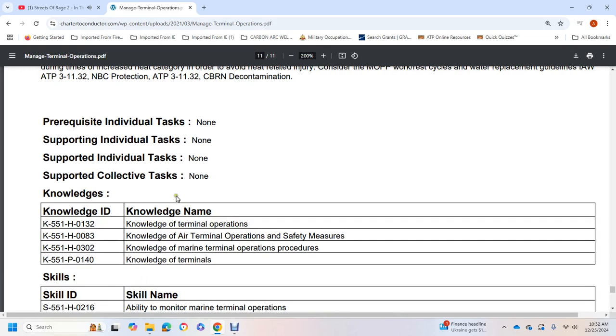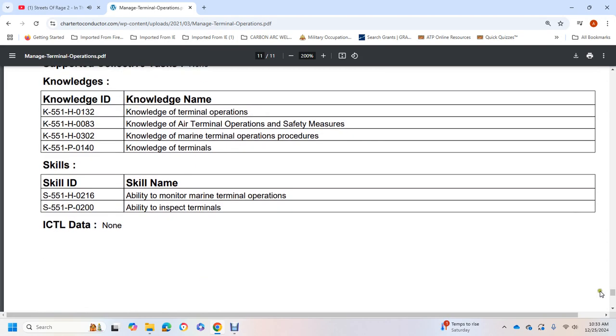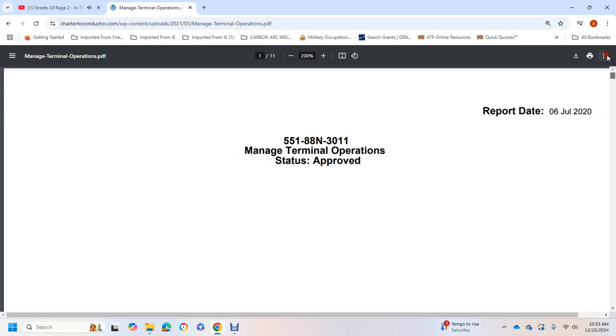Knowledge ID and name: knowledge in terminal operation, knowledge of air terminal operation, safety measures, knowledge of marine terminal operation procedures, knowledge of terminals. Skill name: ability to monitor marine terminal operations, ability to inspect terminals. That's 55-188-N3011, manage terminal operations.